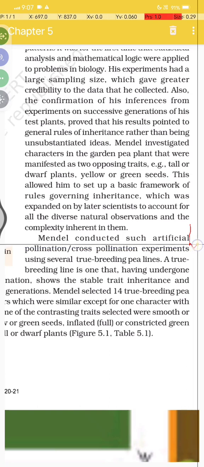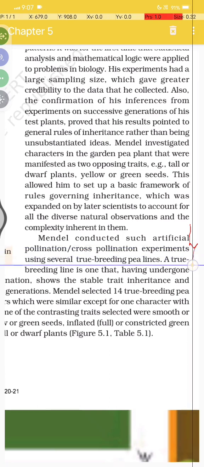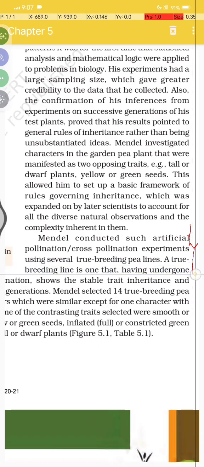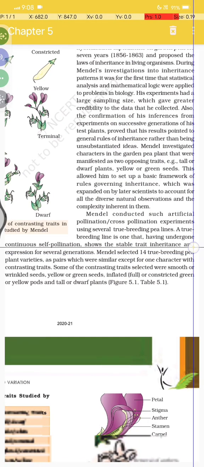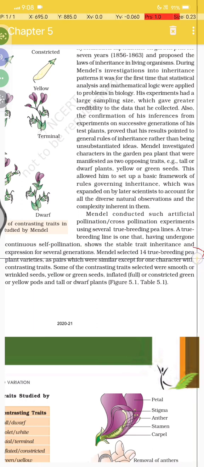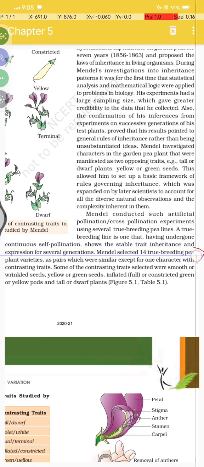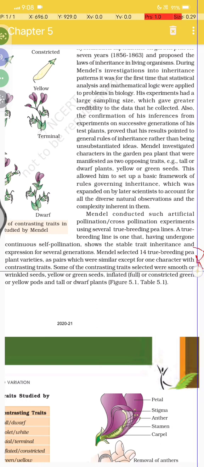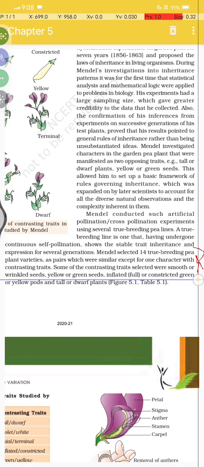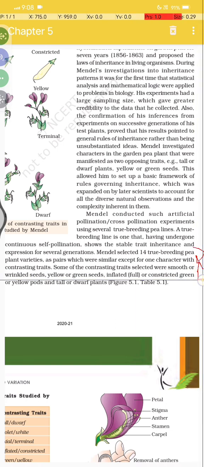Mendel conducted such artificial cross-pollination experiments using several true breeding pea lines, and true breeding is one that has undergone continuous self-pollination, and so shows stable trait inheritance and expression for several generations. Mendel selected 14 true breeding pea plant varieties, as 14 pairs which were similar except for one character with contrasting traits, and some of the contrasting traits selected were smooth or wrinkled seed, yellow and green seeds.